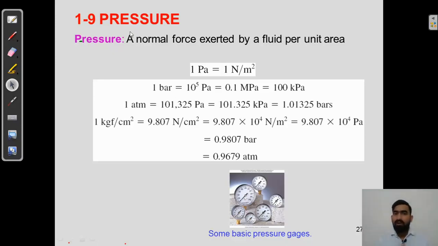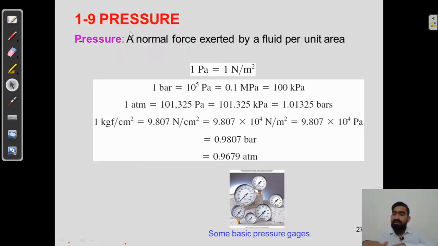Pressure is the normal force exerted by a fluid per unit area. When there is a normal force exerted by a fluid per unit area, this is an area, and whatever normal force is exerted upon it is considered as the pressure, or 1 pascal, that is 1 newton per meter square.